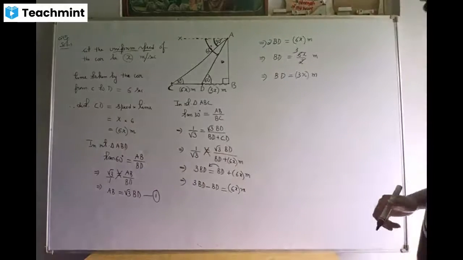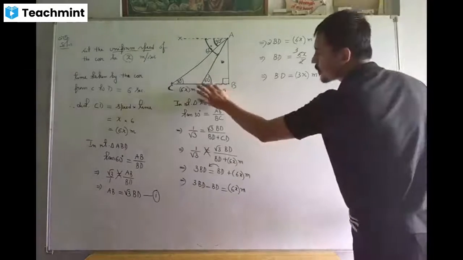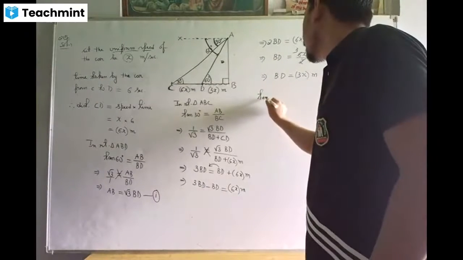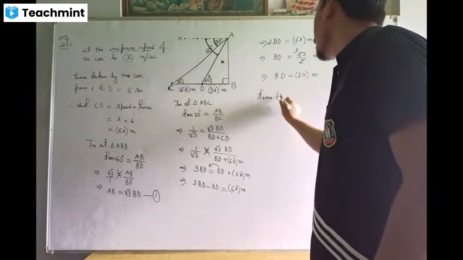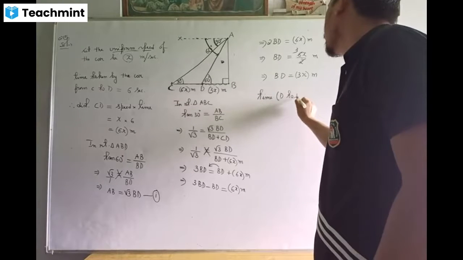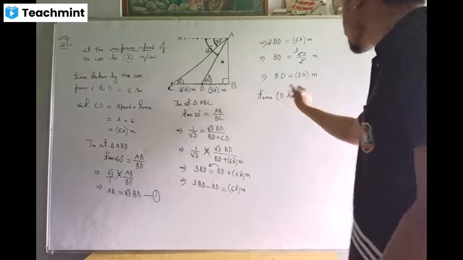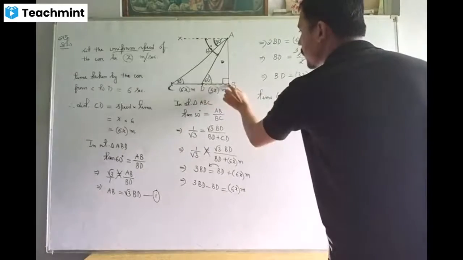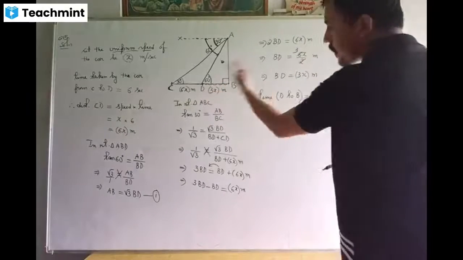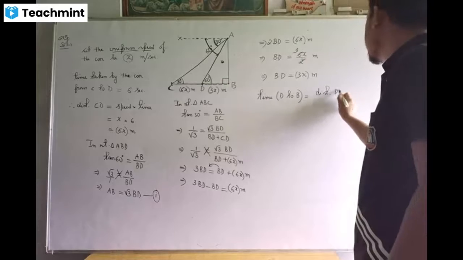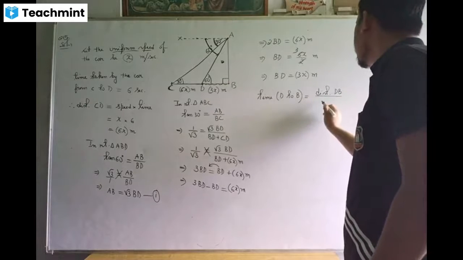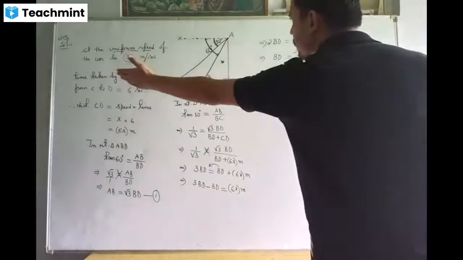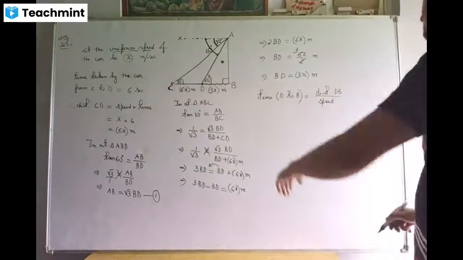Now you want to find out the time in going from D to B. So time taken by the car in going from D to B will be distance. Time taken from D to B means distance dB or BD, same thing. Distance dB upon speed of the car. Speed of the car remains the same throughout the journey.